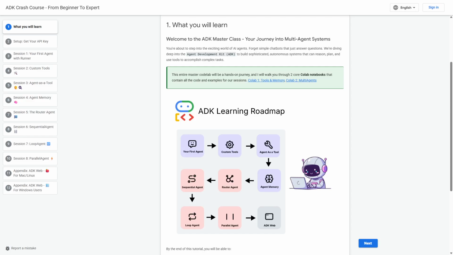Google ADK versus LangChain. Choosing the right AI framework can transform how you build intelligent applications without unnecessary complexity. We'll look at Google ADK and LangChain, two powerful options with unique strengths and use cases.